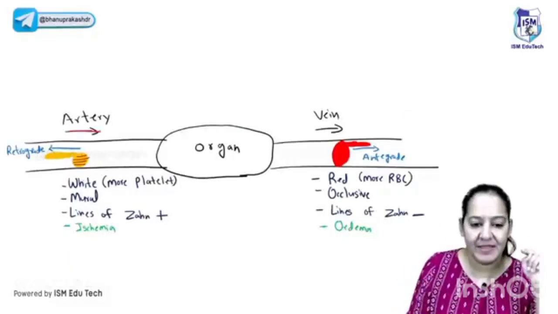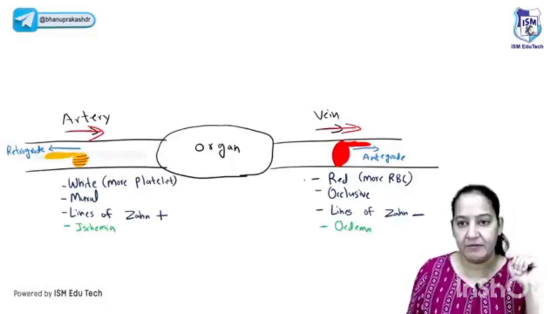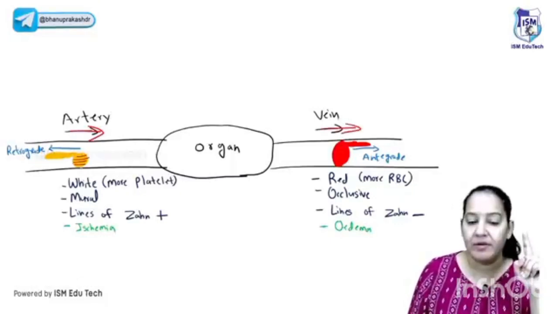Can you see this is an artery? See the direction of the blood flow. Can you see this is a vein? See the direction of the blood flow. Can you see the arterial thrombus? I have drawn it in yellow color. Intentionally, I have drawn yellow color.